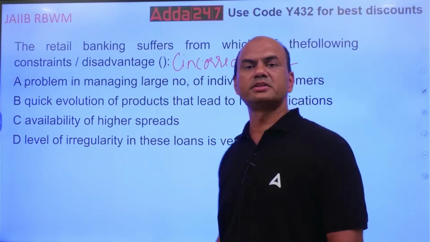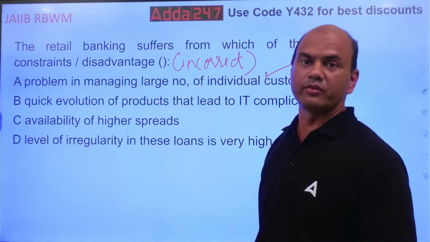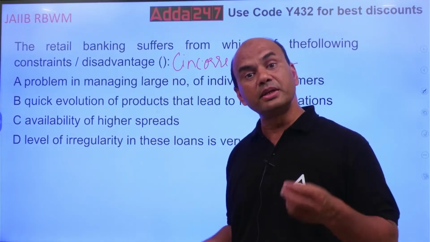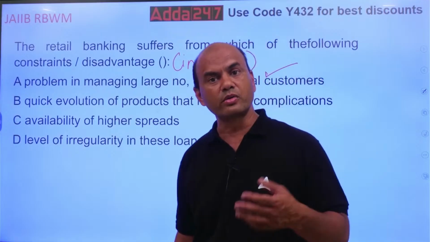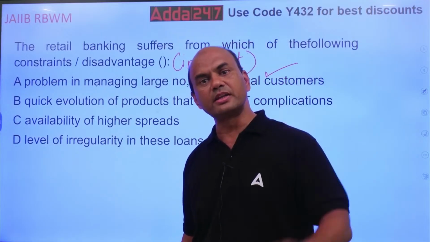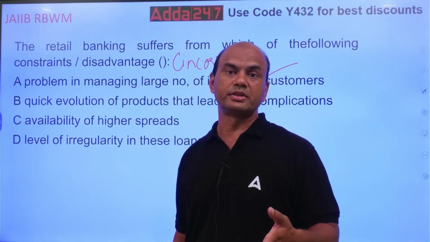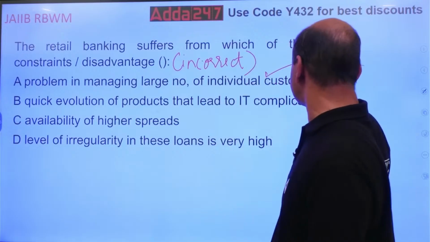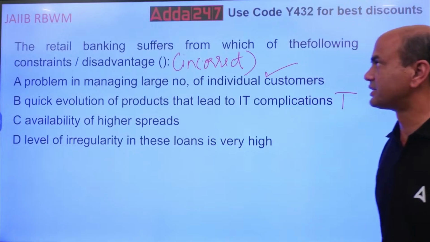Quick evolution means there is so much fierce competition in retail banking today that one bank brings one product, other banks bring it immediately next week. So whatever is your product today will become obsolete in the next 1 week. There will be no monopoly left. So this is also true. Availability of higher spreads.